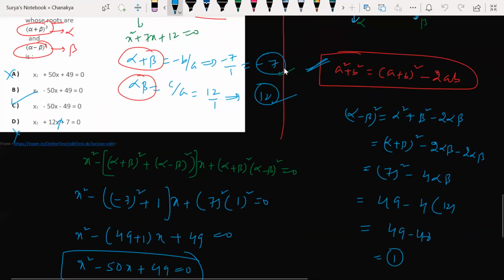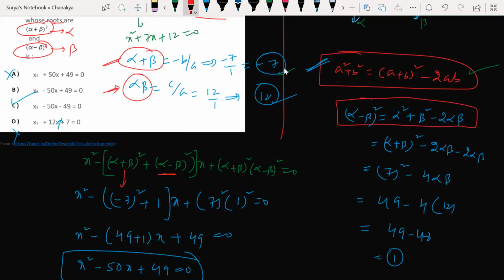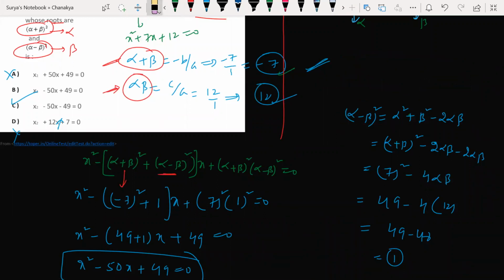Okay. Now look at this here. How I wrote it: a minus b whole square is equal to a plus b whole square minus 2ab. Fantastic. Now look at this here. I'm solving for this, beta. Here the alpha plus beta value we have here, and the alpha beta value we have here. Now alpha plus beta value I directly substituted here. I'm solving for alpha minus beta whole square, which looks like the a minus b whole square formula. I expanded this. Hope it is clear till this. Any doubts here? Yes. Now look at this. Let me write one formula here.